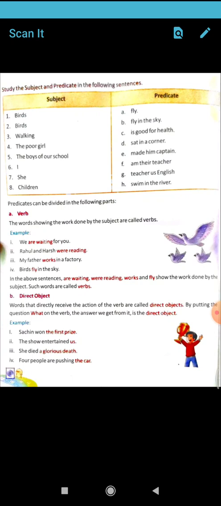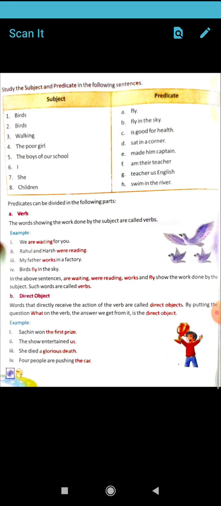Here the subject is given on the left side and the predicate on the right side, and you have to match them, like birds fly in the sky. Like this you have to do it. Match it, and do that.